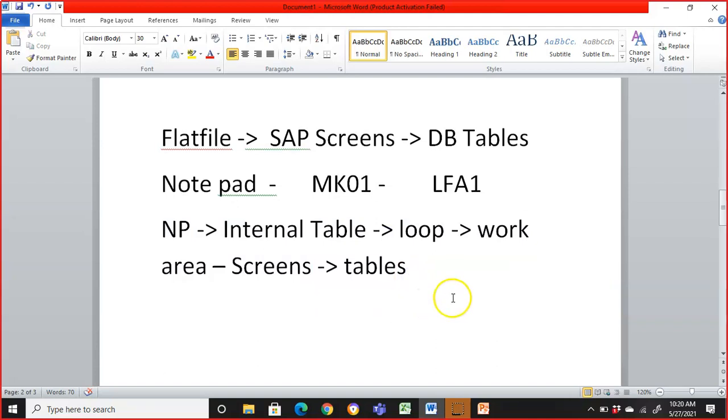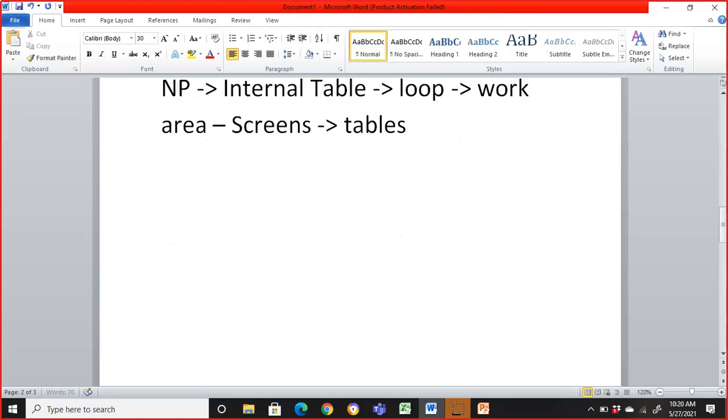Sir, one thing: every specific table will be having a specific screen. Yes, exactly. And actually, how do we have to find out what the transaction codes are, and how to define the tables? Also, we will have some process for that, some tricks. I'll tell you the tricks later.